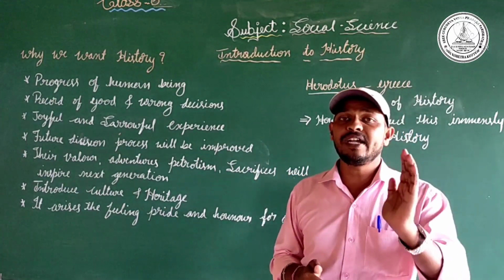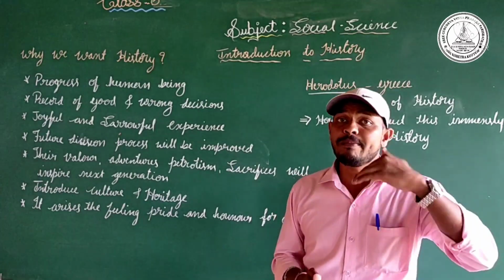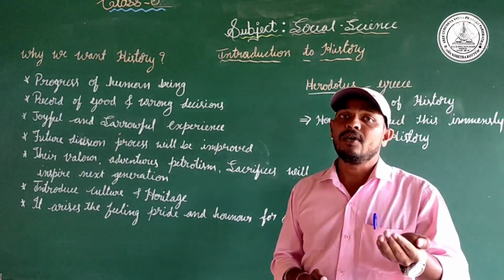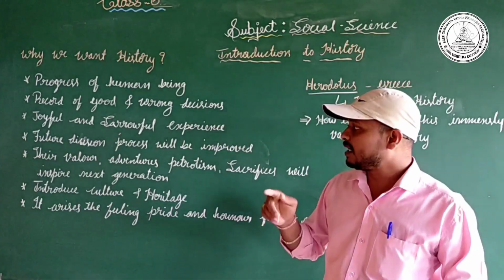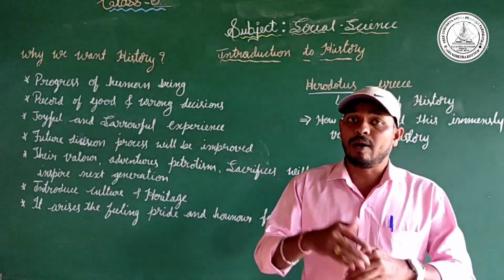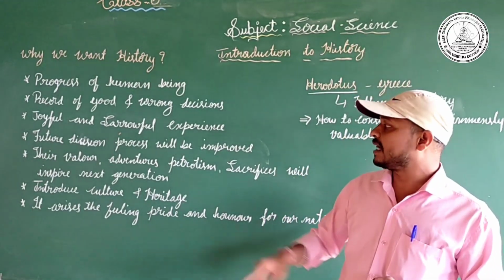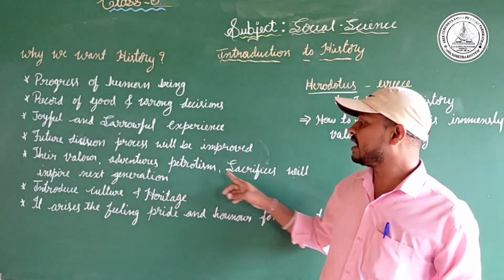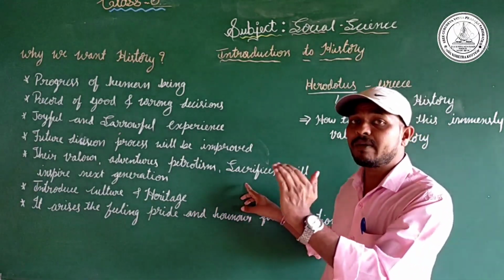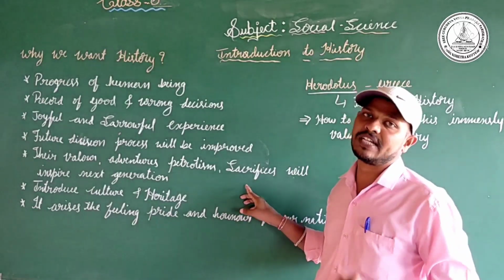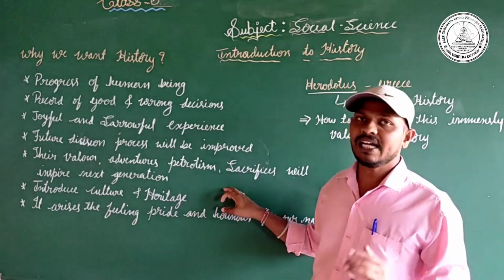That means if we take the history of Gandhi, how he made adventures, how he fought against the British. What joyful experiences did he get? What sorrowful experiences did he get? And what is the meaning of patriotism and sacrifices? So these are all the information we got from history. So we need the history.